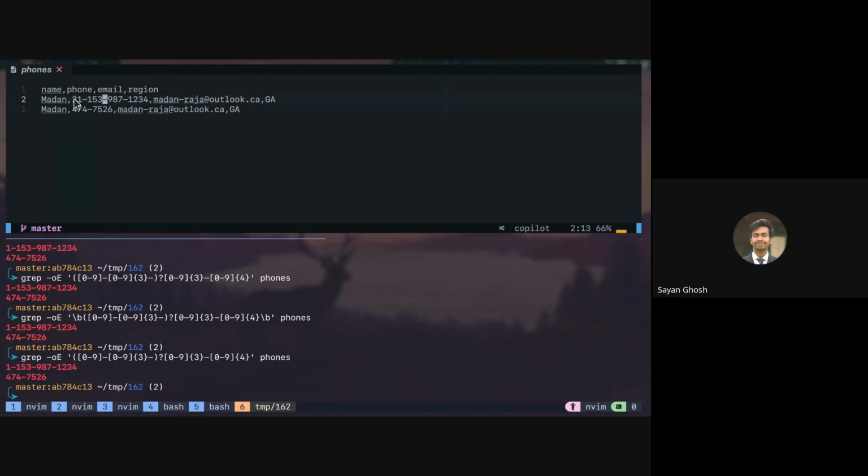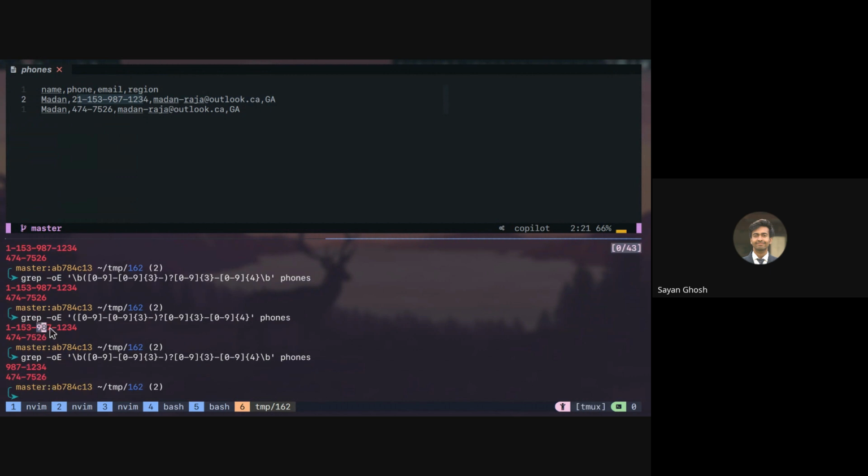If I assume this is an incorrect phone number, I should not print it at all, whereas what I'm doing is printing a substring of it. But if we use the \b and ask it to be a word boundary, it will not print that. It will only take from here, because this 2 is not considered a word boundary, whereas a hyphen is considered a word boundary.